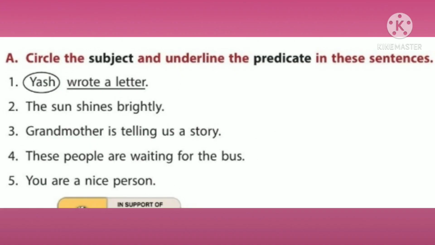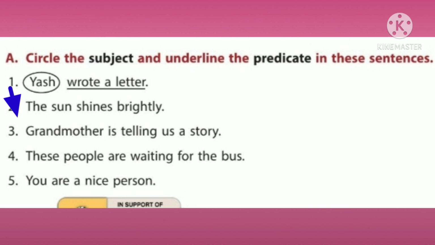Section A. Circle the subject and underline the predicate in these sentences. So children, we have to circle the subject part and underline the predicate part. First question. Yash wrote a letter. Which is the subject? Here the answer is already given. Yes, Yash is the subject. Wrote a letter is the predicate.